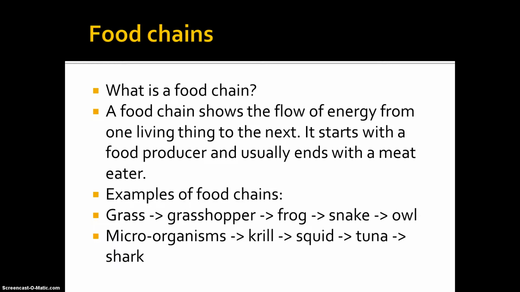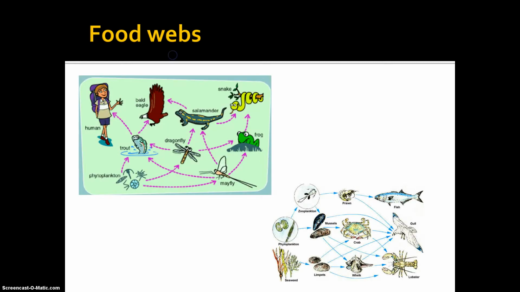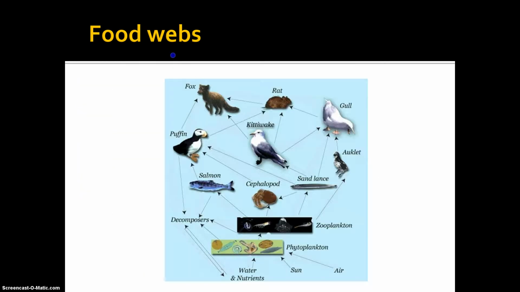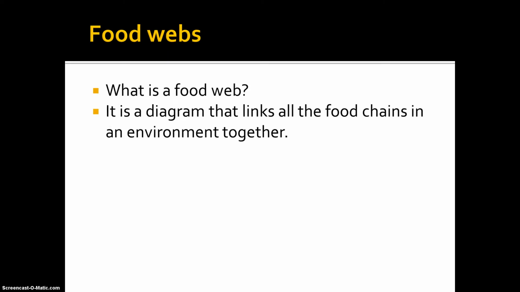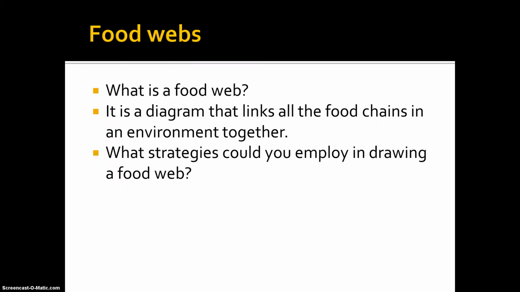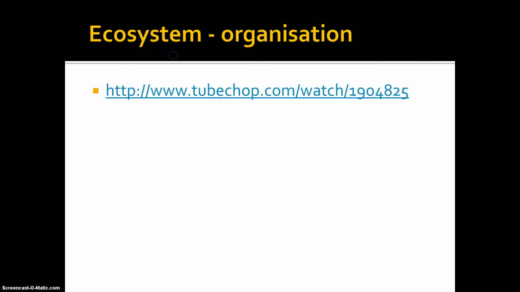Microorganisms are eaten by the krill, which is eaten by the squid, which is eaten by the tuna, which is eaten by the shark. What is a food web? It is a diagram that links all the food chains in an environment together. What strategies could you employ in drawing a food web? Here's something to think about.